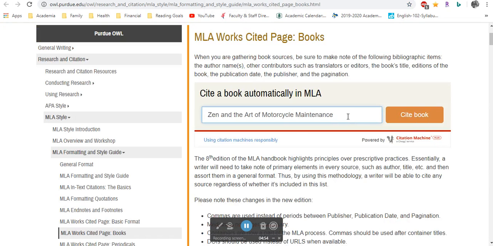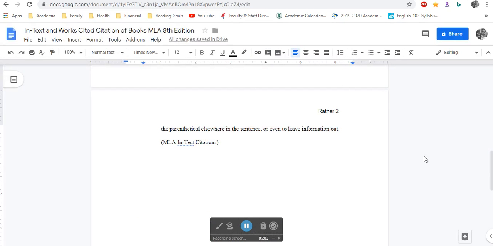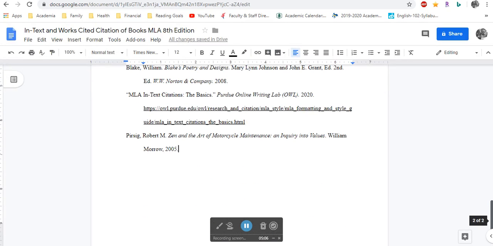So that can create some issues for people if they're not careful. Now, the other type of book for works cited entries and in-text citation that I will often have students use is a reference book or a book with articles in it, like an anthology or something. And those books are kind of weird. They can take different formats.